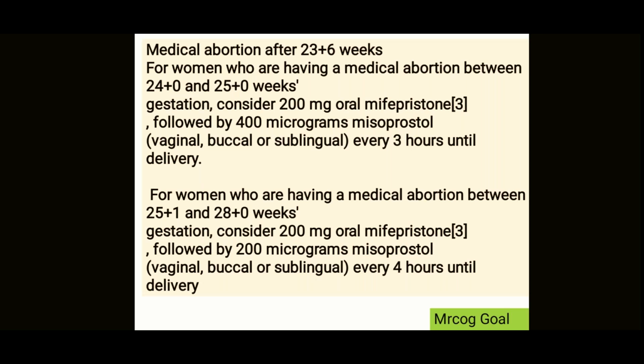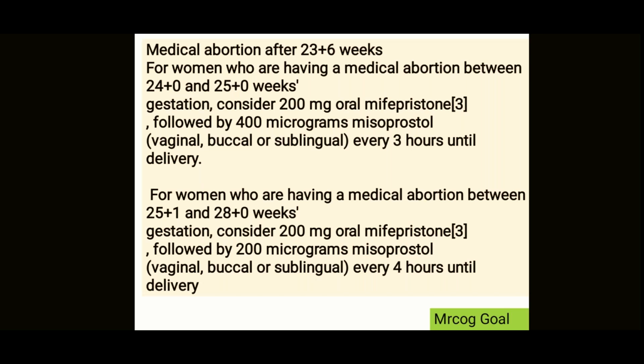So remember, now as the gestational age is increasing, the dose of meso is reducing, right? As well as the duration of giving the second dose is also increasing so as to reduce the chances of uterine rupture, which can happen with meso. So remember that, and that is how you may just remember that at 25 to 28 weeks, it is every 4 hourly 200 micrograms of meso.